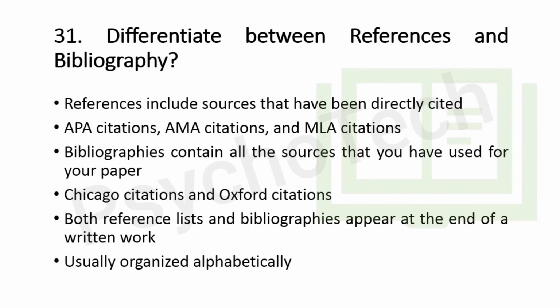So these were answers of 11 more questions, and in total, including part 1, part 2, part 3, these are 31 questions which are very important and generally asked in viva of dissertation or research projects, generally in psychology, whether it is MS psychology, MSc psychology, PhD in psychology, or MPhil in psychology. So you must understand the answers of these questions so that you can answer at the time of your viva.